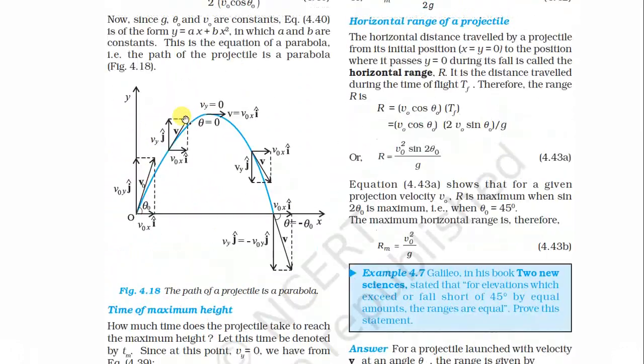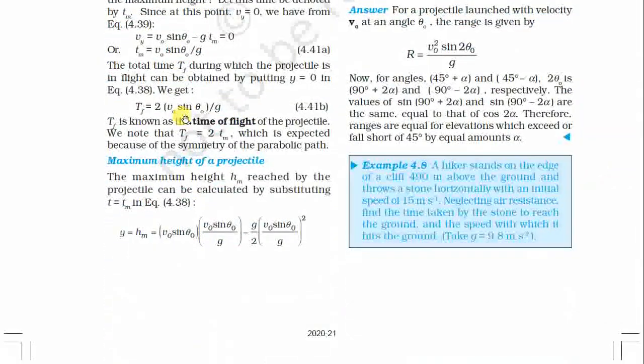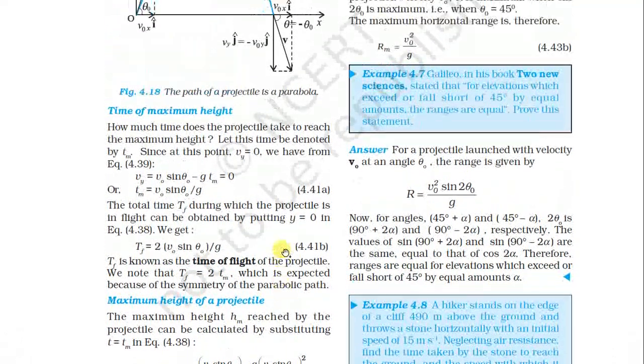So we have (V0 sin theta 0) squared divided by g, minus g upon 2 into (V0 sin theta 0) squared divided by g squared. In g squared, one g cancels out. So the value is (V0 sin theta 0) squared divided by g minus one half (V0 sin theta 0) squared divided by g.